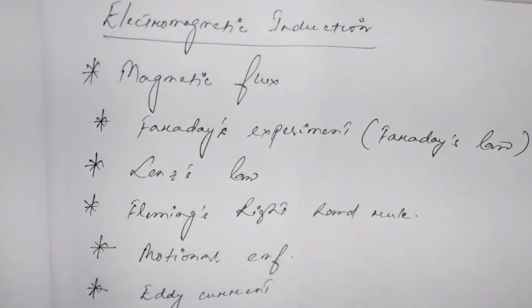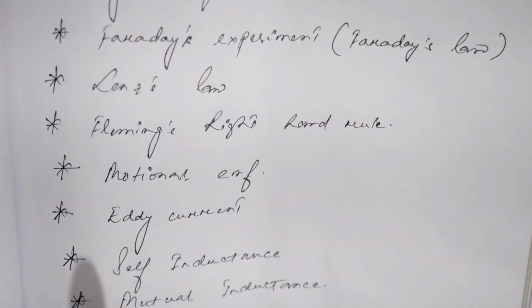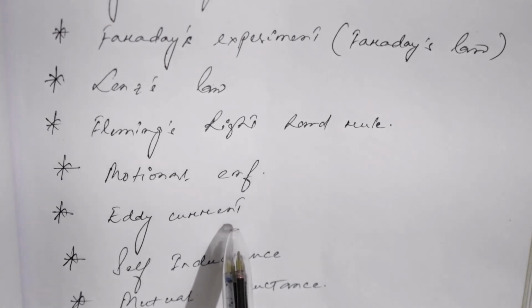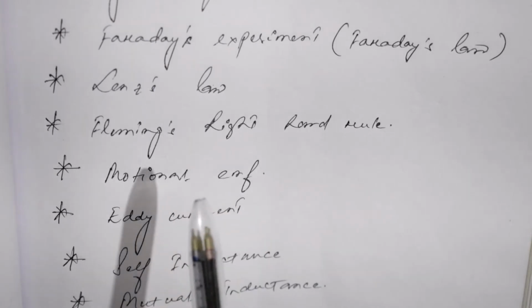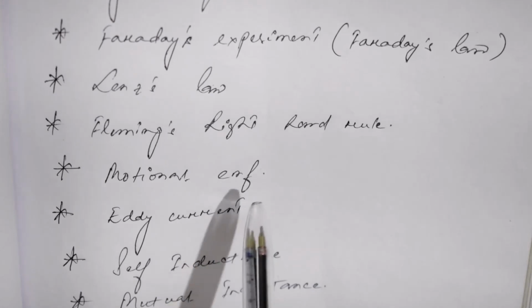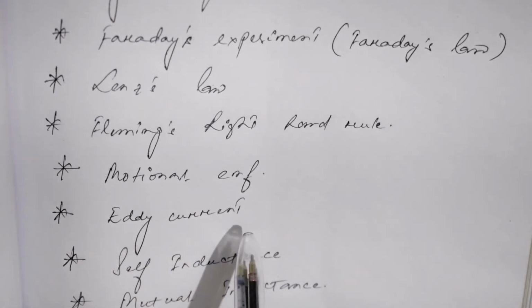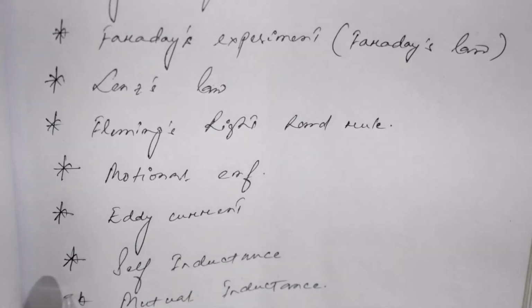The next is the eddy current. As you can see, eddy current is also known as Foucault current. Its expression along with the example of various situations in which eddy current is produced.